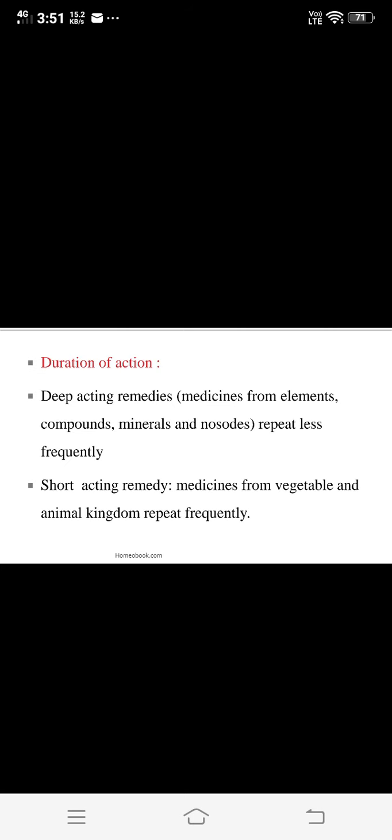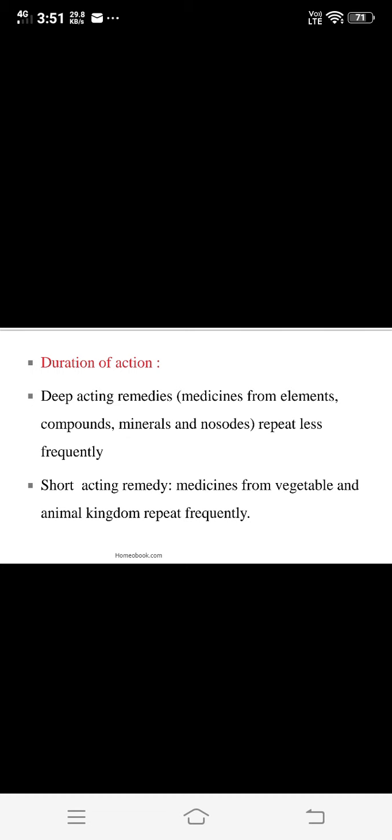If we select a remedy with a low potency, in that case frequent repetitions can be allowed. But if the medicine is in a higher potency, there should not be a frequent repetition of that medicine if you use the high potency. Then the second point: the duration of action of that remedy.